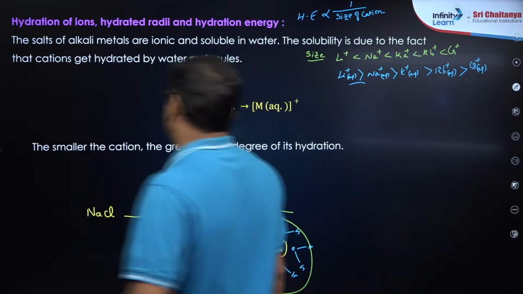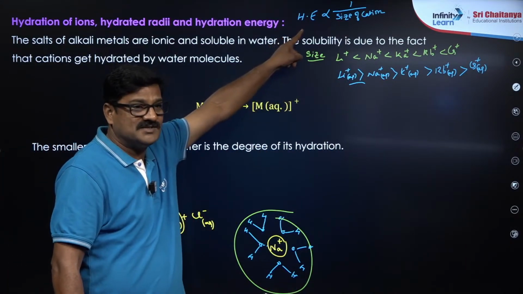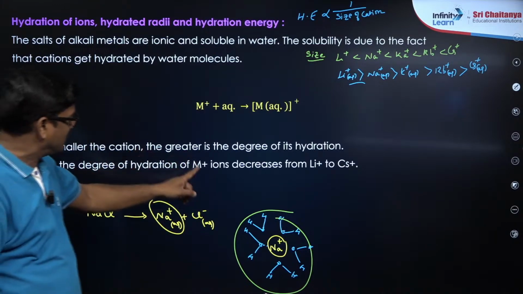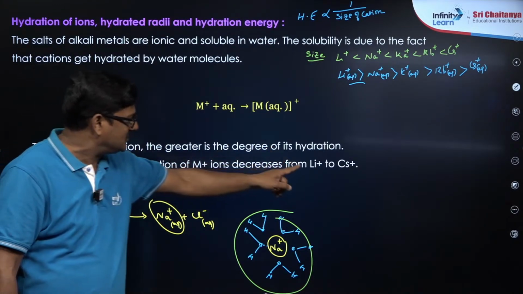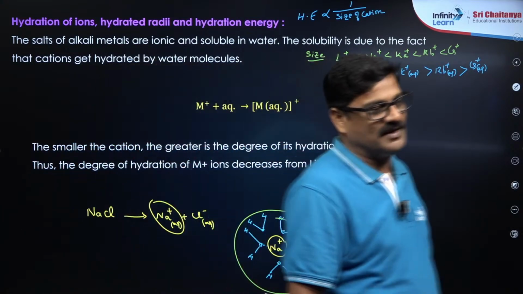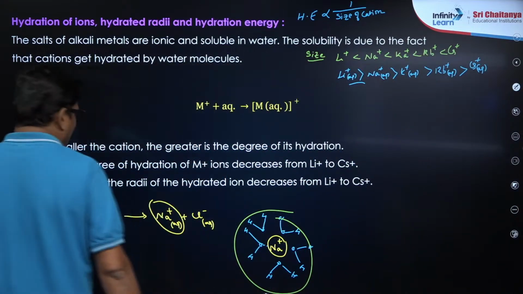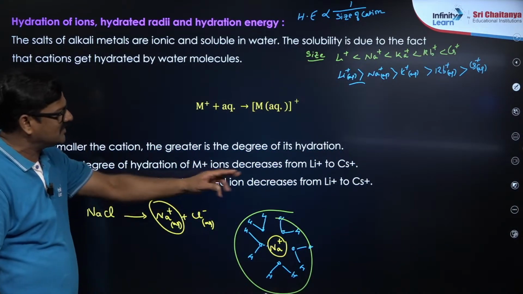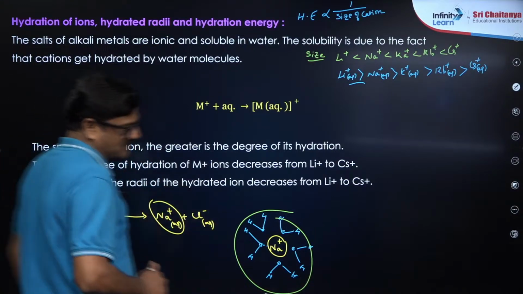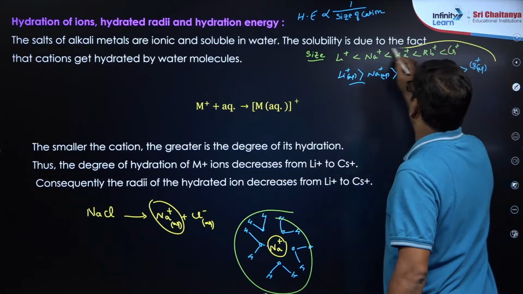Yes, it is. So the smaller the cation, the greater the degree of hydration, right? And thus the degree of hydration for M plus decreases from lithium to cesium. Yes, Shivanshi, what you said is correct. And consequently the radius of the hydrated ion decreases from lithium to cesium. That's very, very important. ये चीज़ NEET में ज़्यादा इम्पॉर्टेंट है.